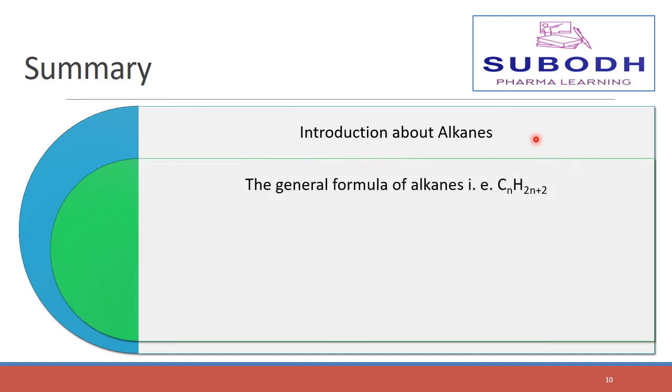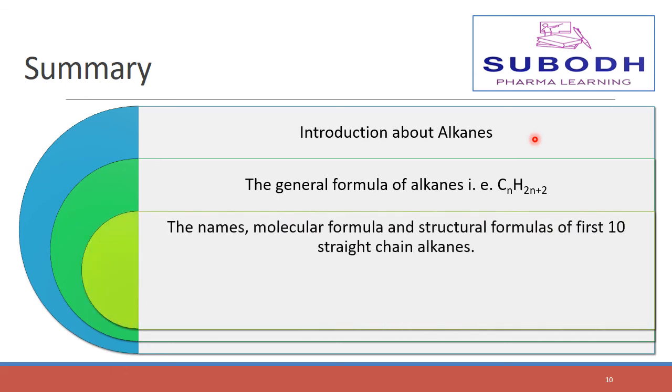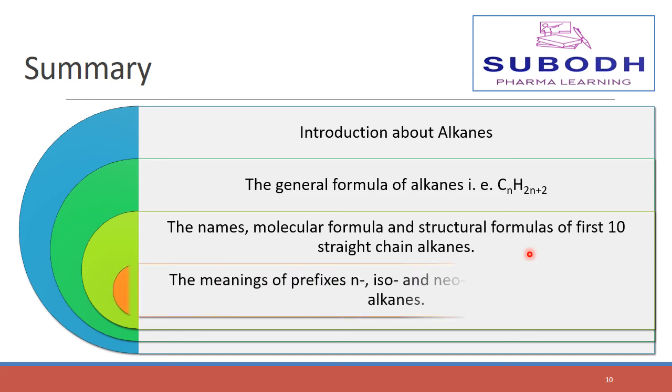We also studied the general formula of alkanes, and the names, molecular formulas and structural formulas of the first 10 straight chain alkanes. We also learned about the various isomers of alkanes and the meaning of the prefixes n-, iso-, and neo- for naming these alkanes.